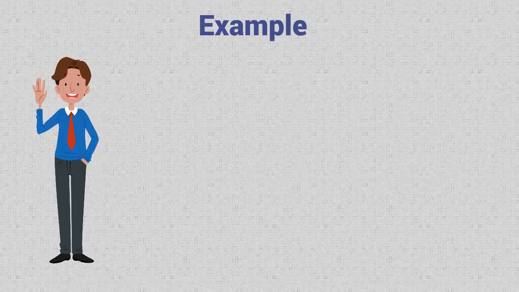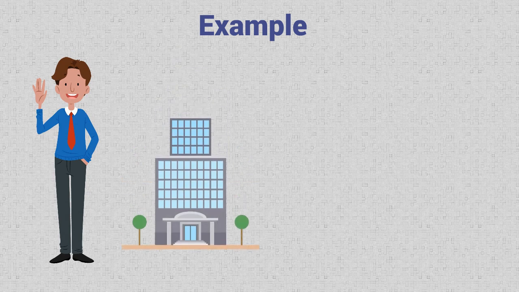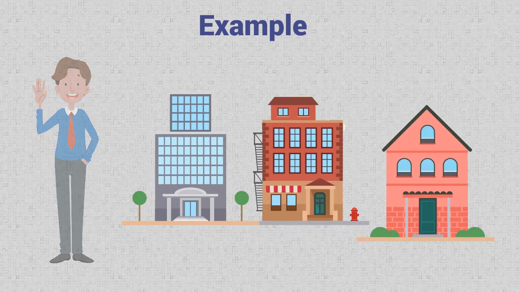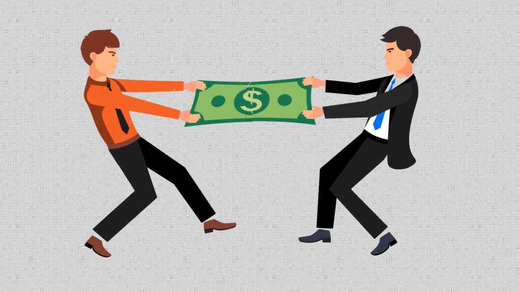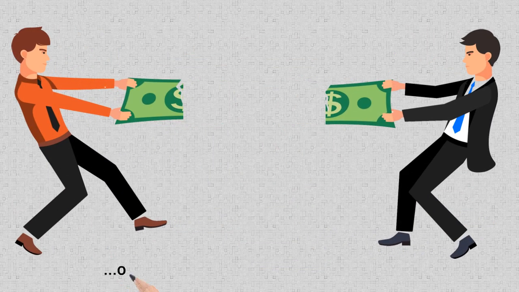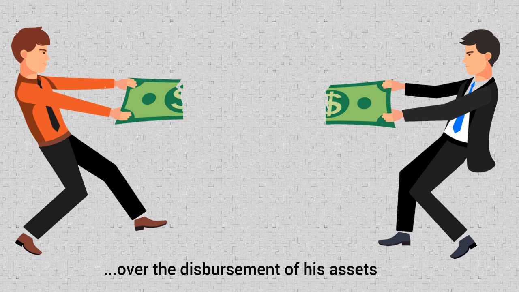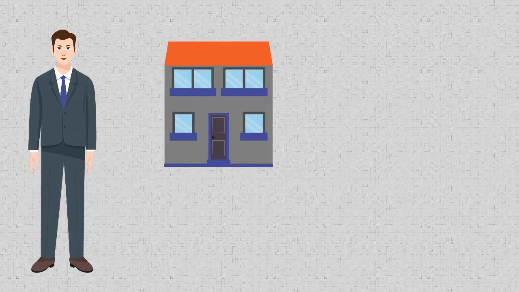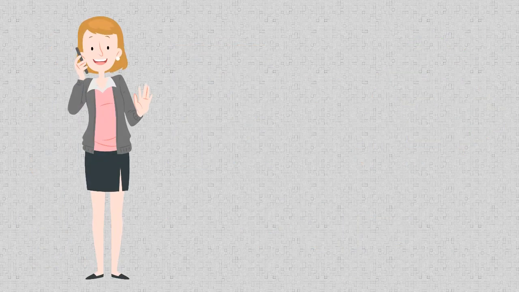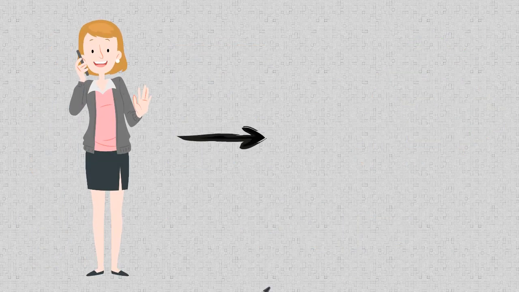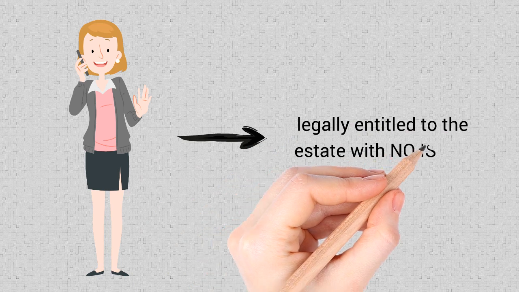Mr. Bergen, a successful businessman who owned multiple residential and commercial properties, recently passed away without completing his will. His kin and successors were in dispute in the disbursement of his assets. An administrator will be appointed to handle the case to properly distribute the estate assets.